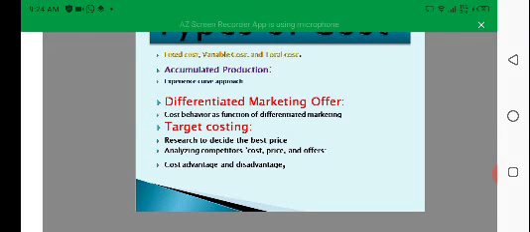Cost advantages and disadvantages. One of the biggest advantages of cost accounting is that it will help the manager with the future plans they have for their production.